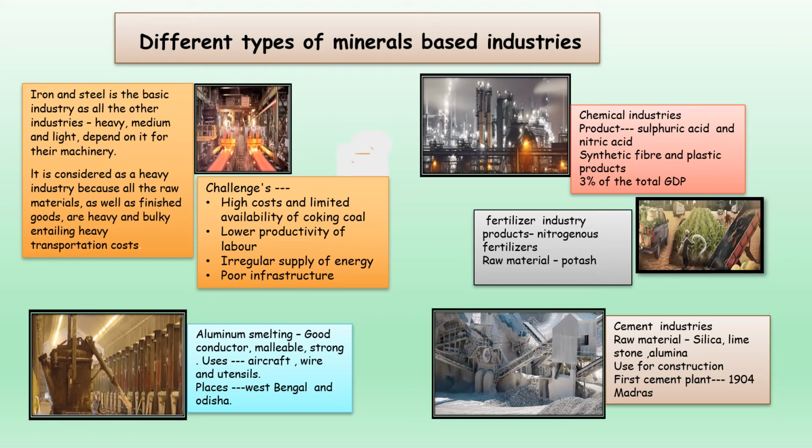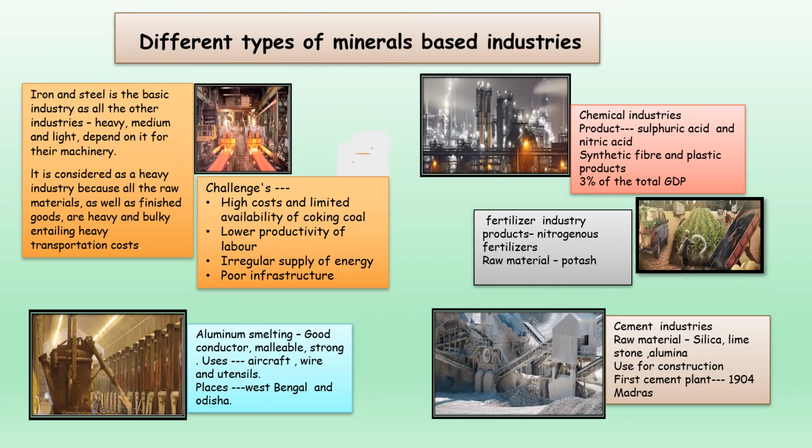Now let's look at aluminum smelting. What are its features? Good conductor, malleable and strong. It is used in preparing aircraft, wires and utensils. The places where this is located are West Bengal and Odisha.